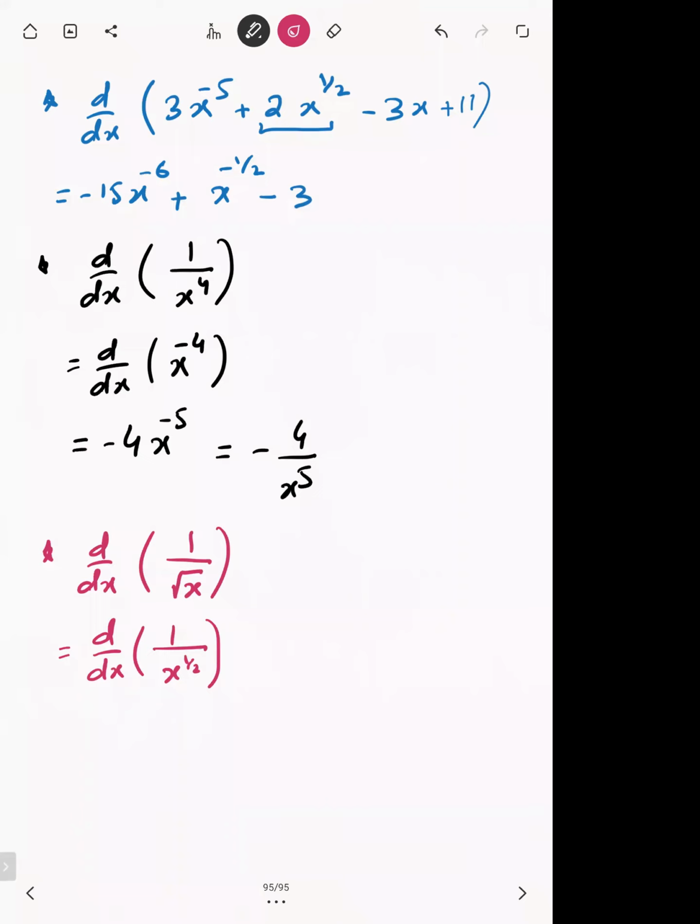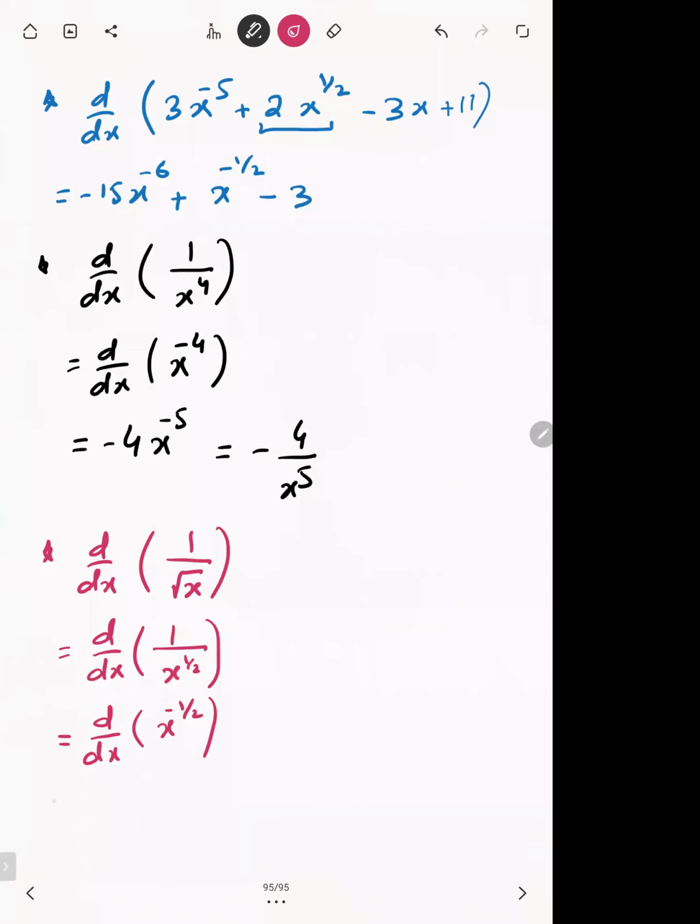So if I shift x power 1 by 2 into the numerator, it will become x raised to power minus 1 by 2. First bring this x raised to power 1 by 2 into the numerator. I got x raised to power minus 1 by 2.